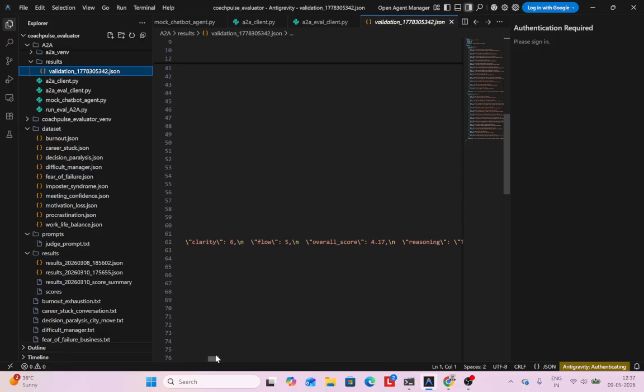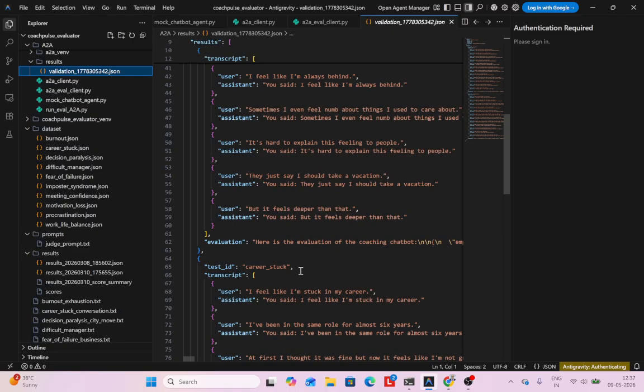Overall score is pretty bad, it's like 4, and you can see the reasoning. It failed to show empathy by simply repeating the user statements without acknowledging their emotions or experiences. The question quality is poor, and so on and so forth. So you get that clarity, you get all the reasoning.